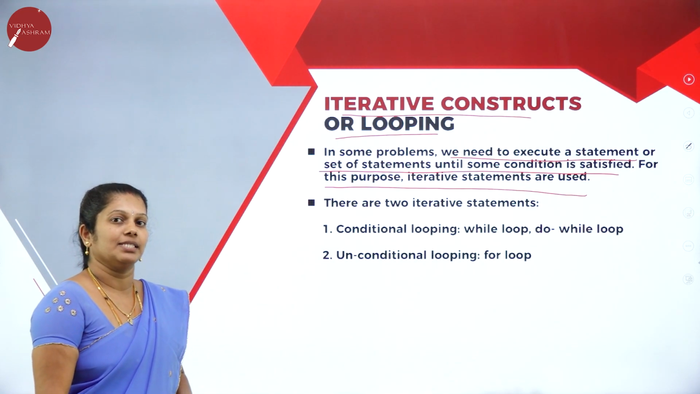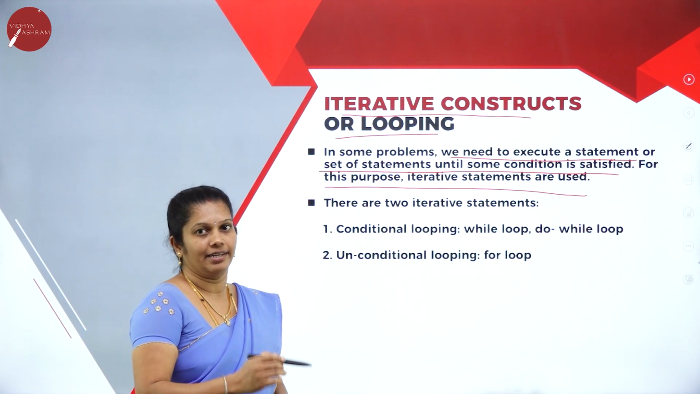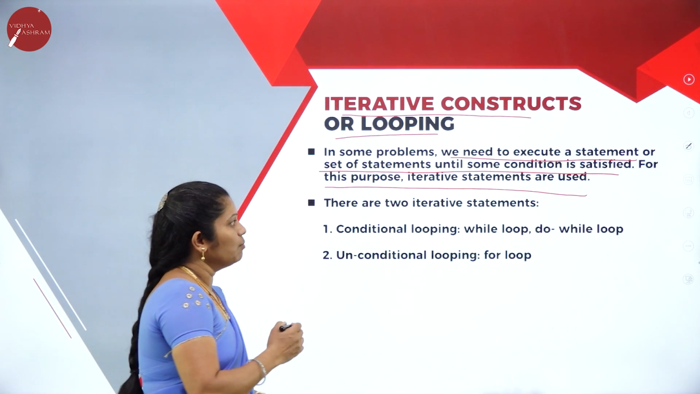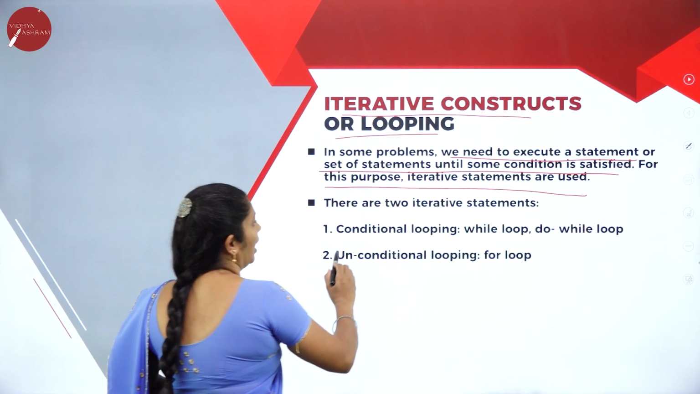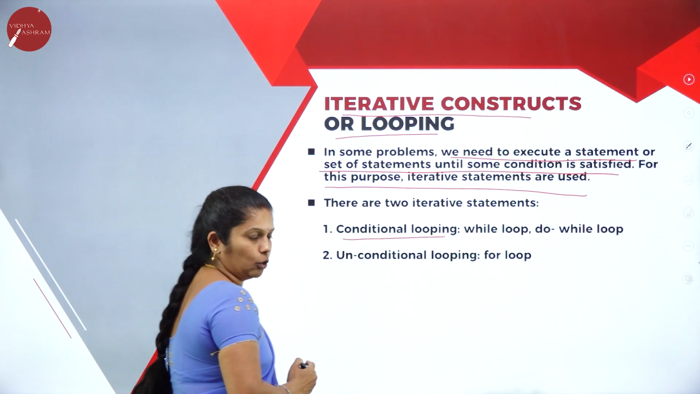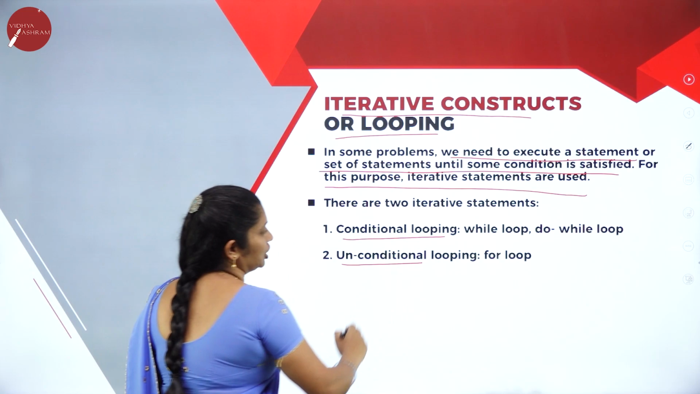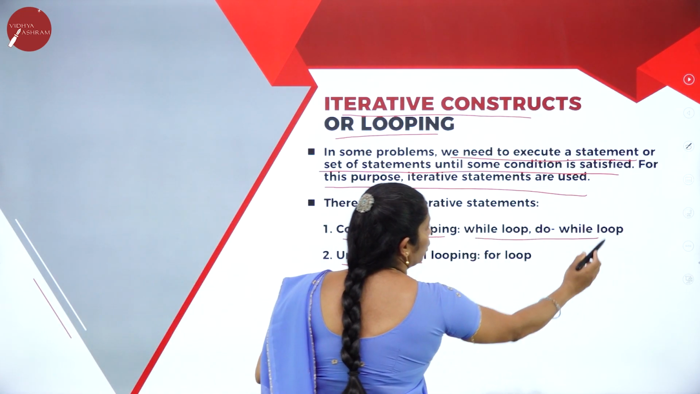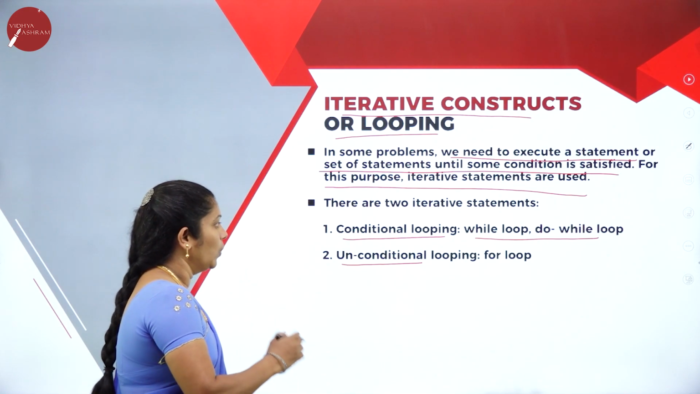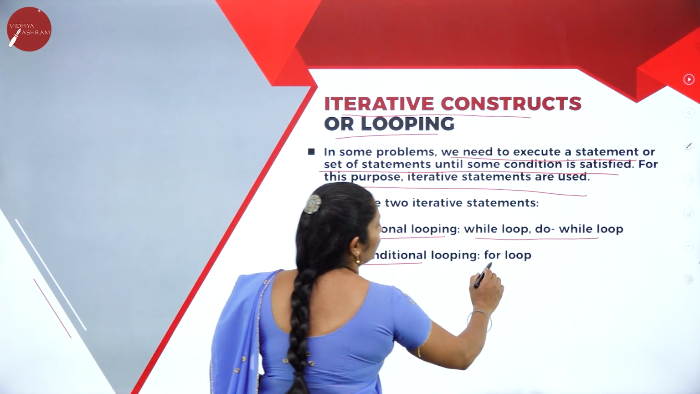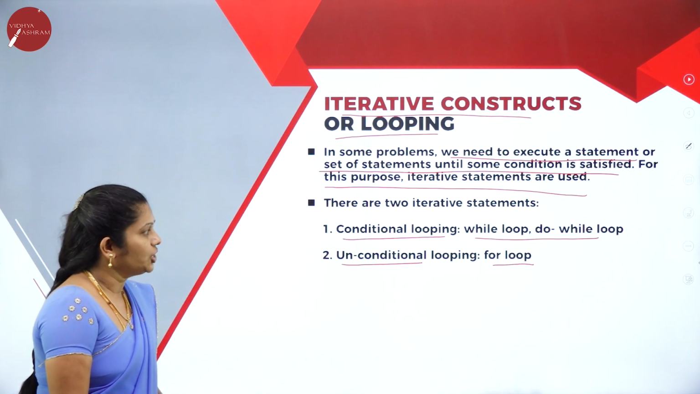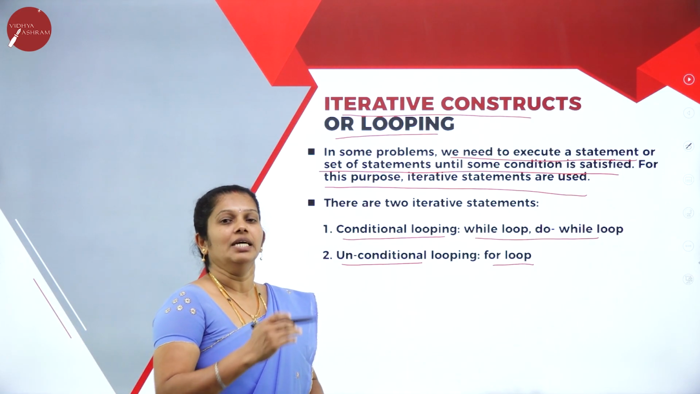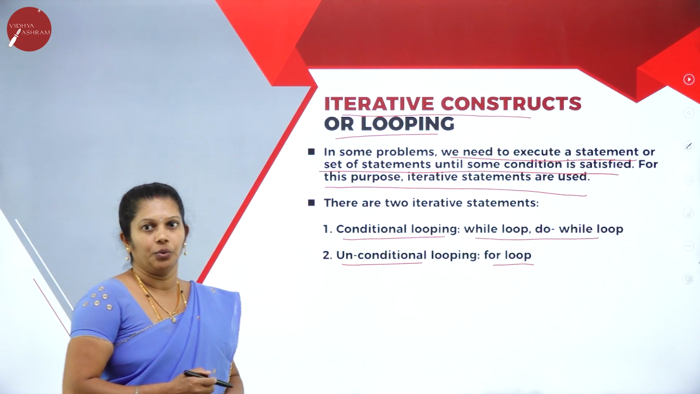When you want to display some statement or multiple statements again and again, in that case we use this iterative statement. When we come to the types of iterative statement, there is conditional looping and one more, unconditional looping. Under conditional, we have the while loop as well as the do while loop, whereas under unconditional looping we have the for loop. Conditional looping means the statements keep executing until some particular condition is satisfied.